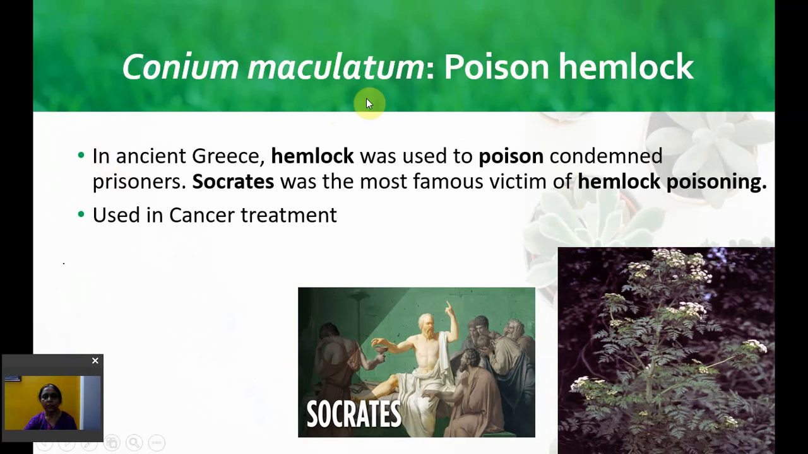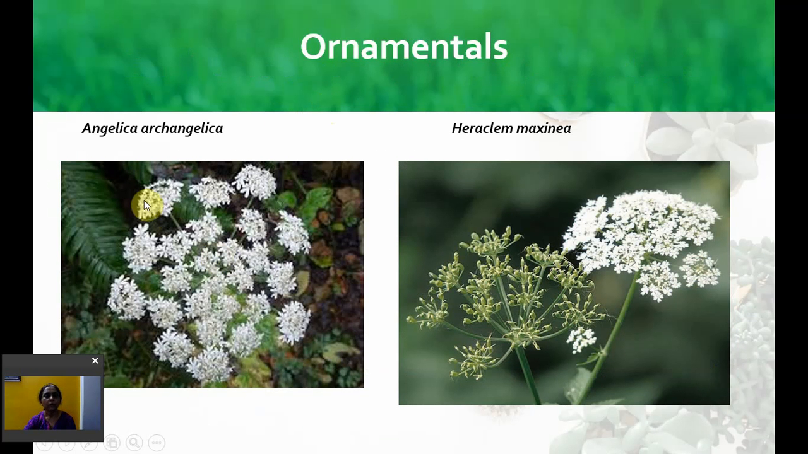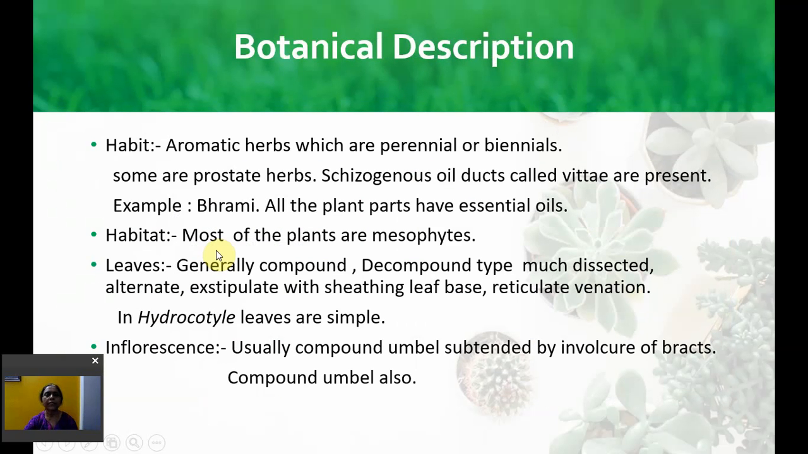Conium maculatum is called the poison hemlock. This is the plant. The extract is highly poisonous and it was used to poison the famous Greek philosopher Socrates. Now it is also used in the treatment of cancer. These are two ornamental plants grown mostly in the USA, Angelica and Heracleum, for their beautiful white umbel inflorescences. Let us see the botanical description.